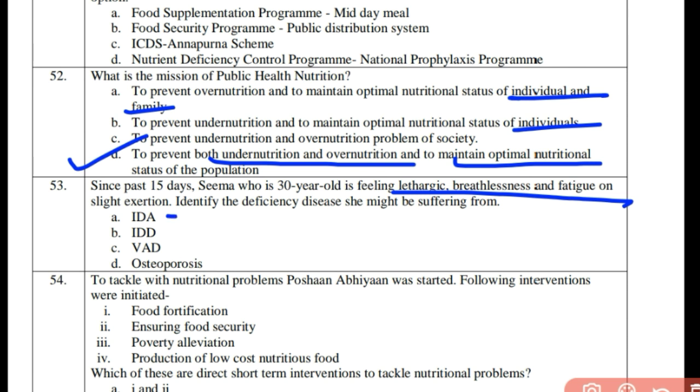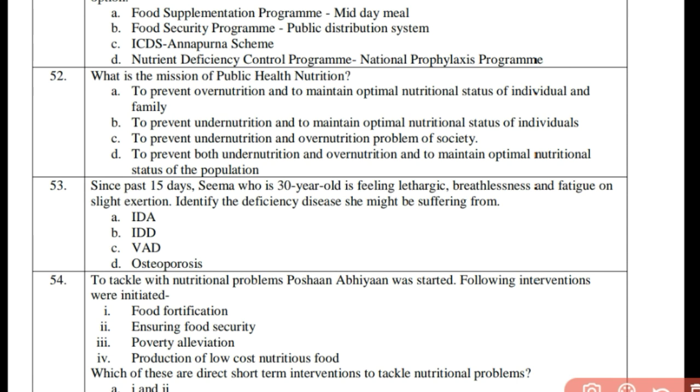Which deficiency is this? Iron deficiency anemia, and the second is IDD, iodine deficiency disorder. Next is vitamin A deficiency and osteoporosis, that is the weakening of bones. If it is lethargy, breathlessness and fatigue, it is the shortage or the deficiency of iron. For iron the right answer is A. So the answer to question number 53 is IDA, that is option A.